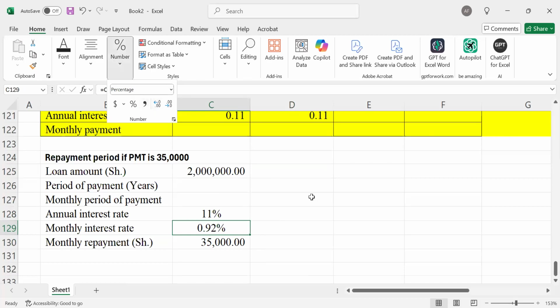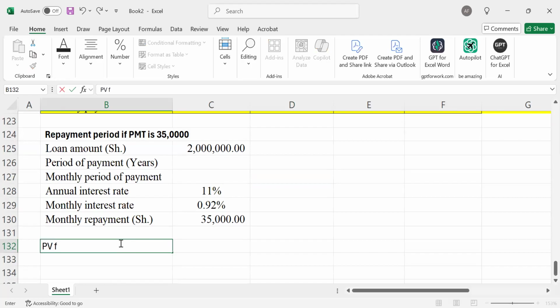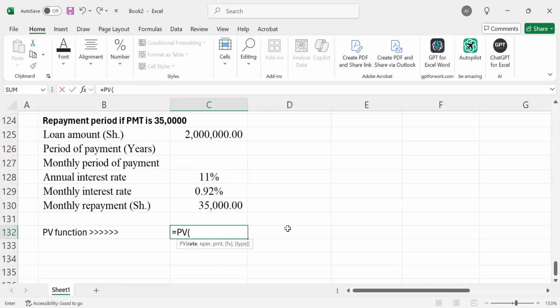This is where we introduce a function. Recall when Mwalimu guided us on the PV function, we had the rate, NPER indicating the number of periods, PMT, future value, and the type.